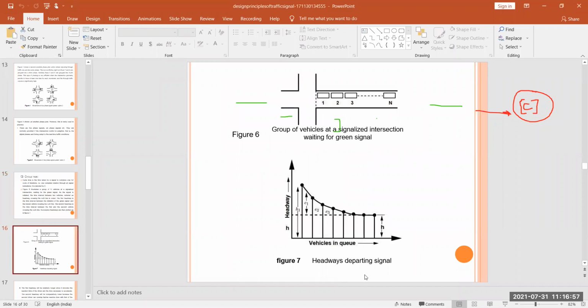Here we have different figures. This is your figure 6, this is your figure 7. Here you see a group of vehicles at a signalized intersection waiting for the green signal. This is your intersection, this is your controlled intersection.